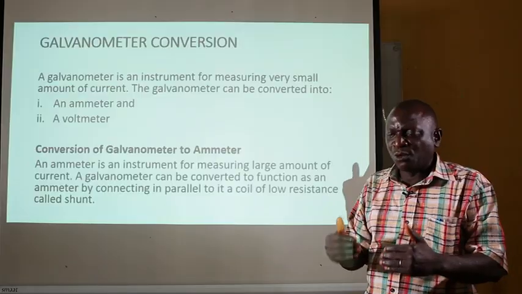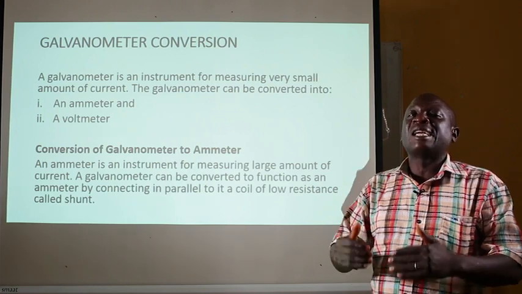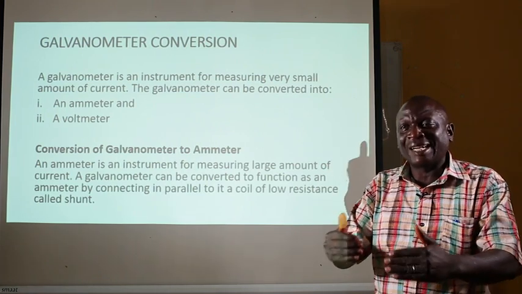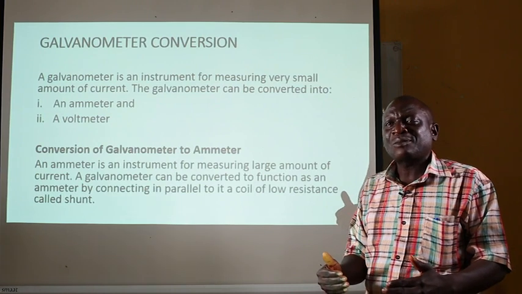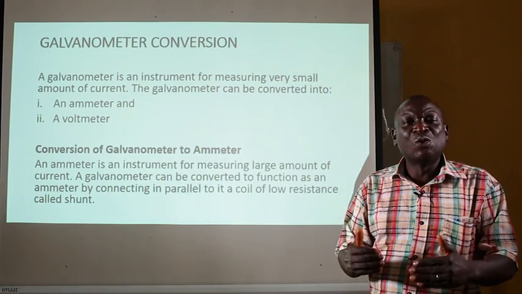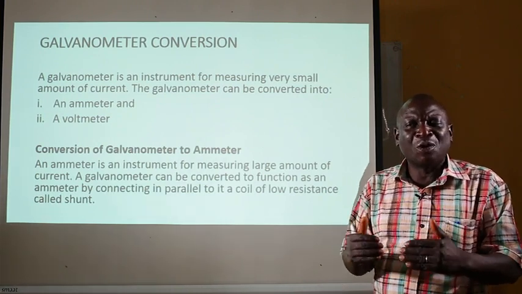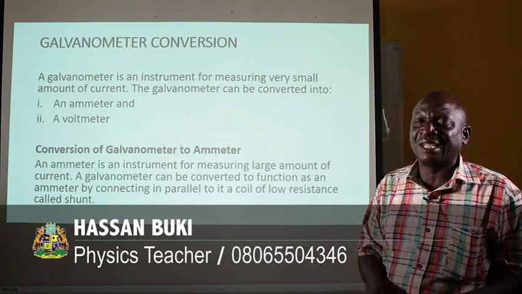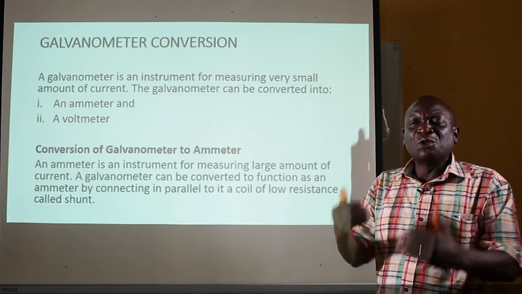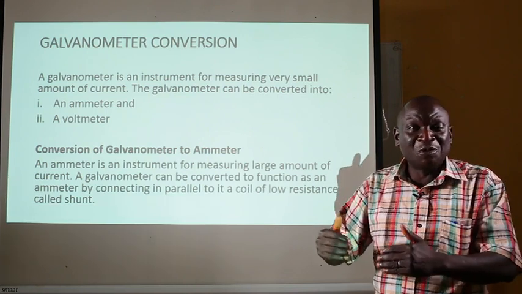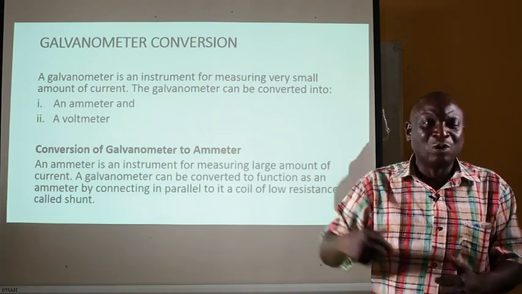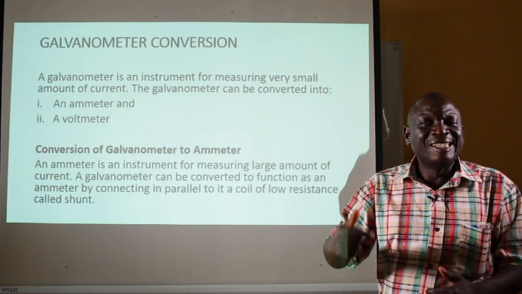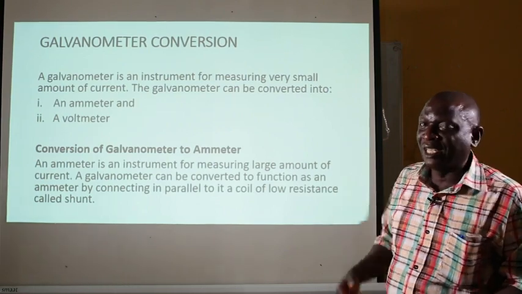So whenever you are faced with a problem, supposing you are given a galvanometer and asked to convert it to act as an ammeter, you will need to know the resistance value of the shunt that will be suitable for that particular galvanometer. And therefore, for you to know the value of the shunt that will be suitable, you need to calculate and get the resistance value of the shunt.